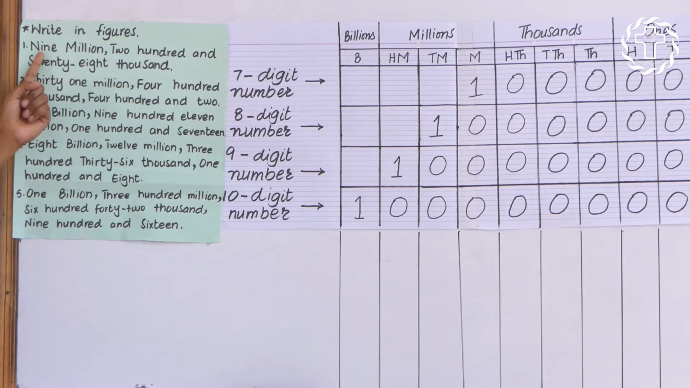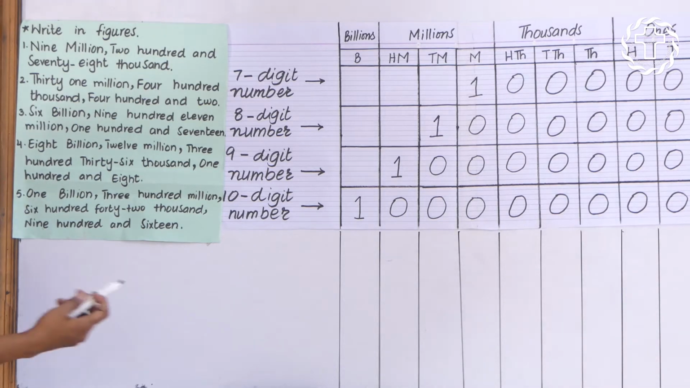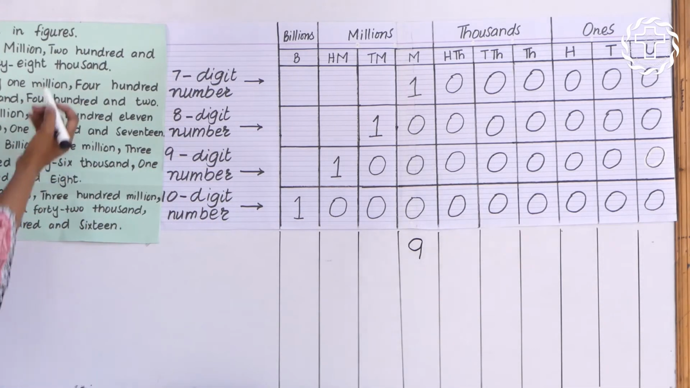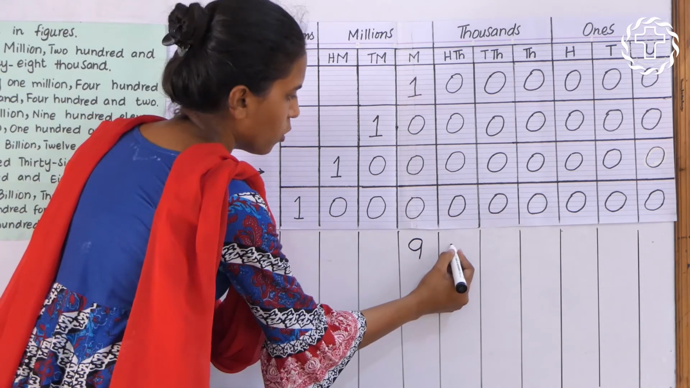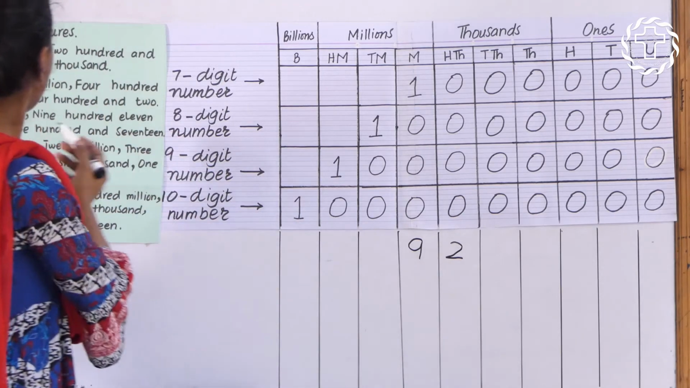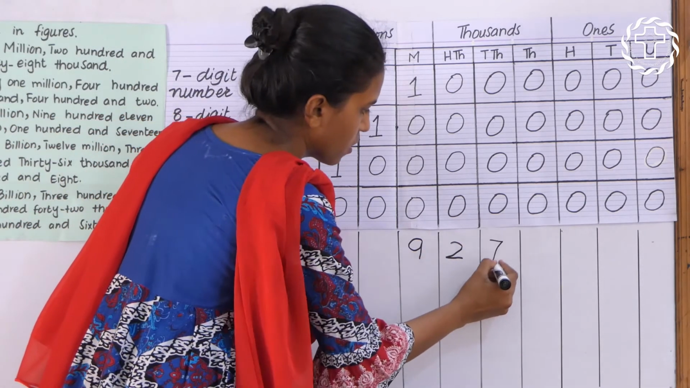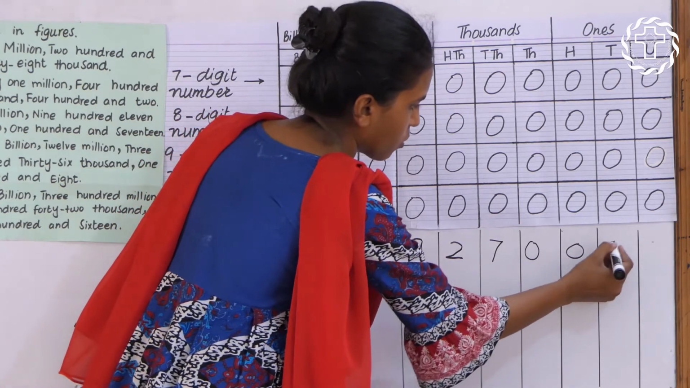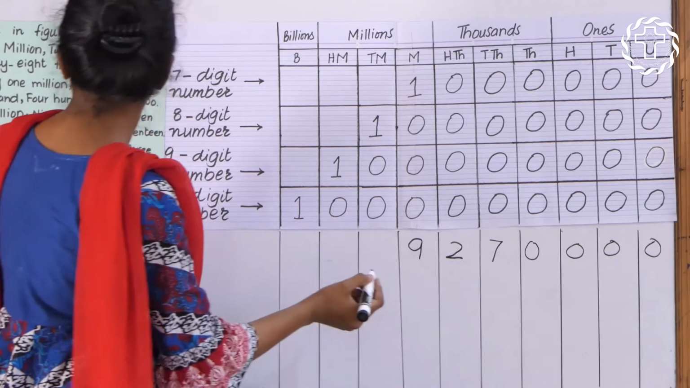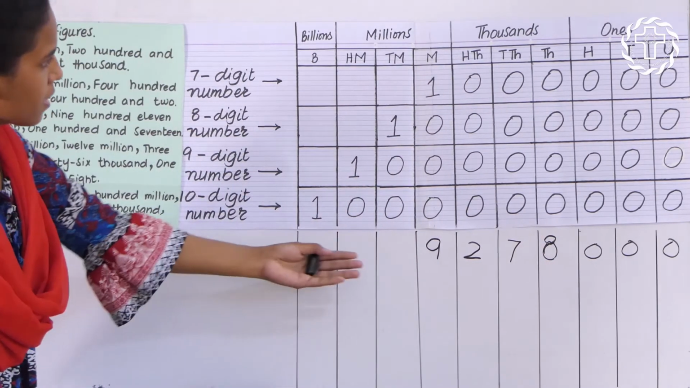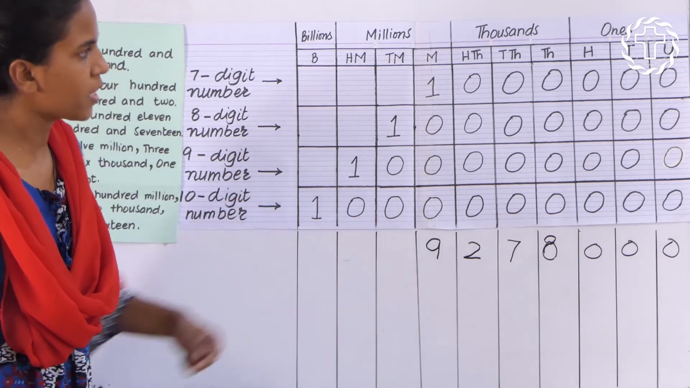9,278,000. 9 million, we will write 9 in the million column. 278,000. 200, we will write 2 in the 100,000 column and 78,000. And in the rest of the columns, we will put zeros. This is 9,278,000.